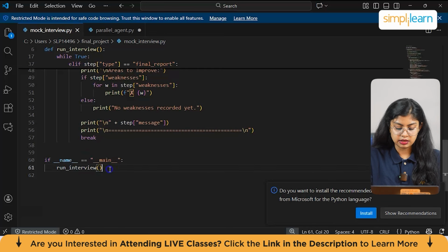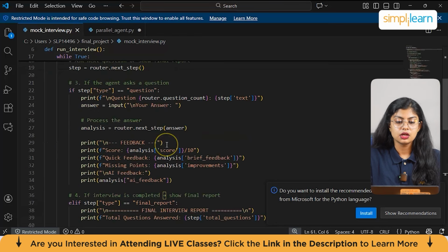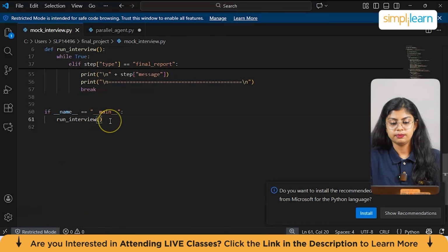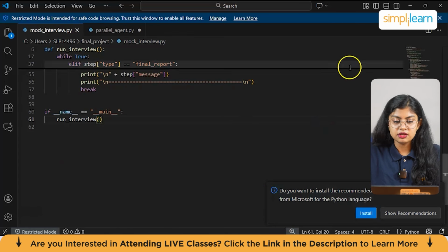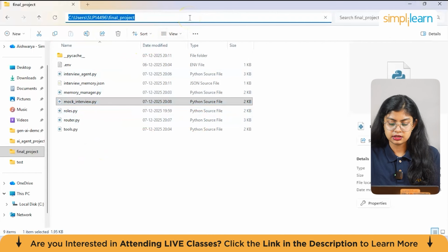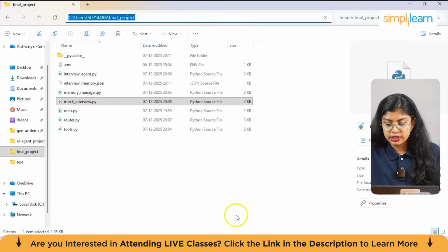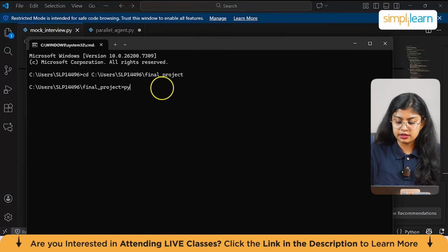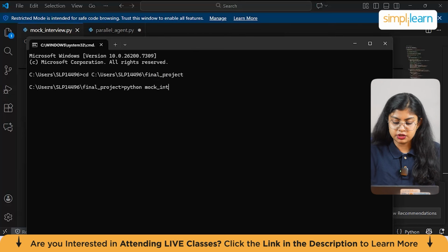Now again, this runs the interview if executed directly itself. And then we run the interview. So this loop will be executed when we call this function. Now let's just run this code and see the output. So again, copy and paste the location in CMD so that it navigates to the folder, and then here run the Python code, which is python mock_interview